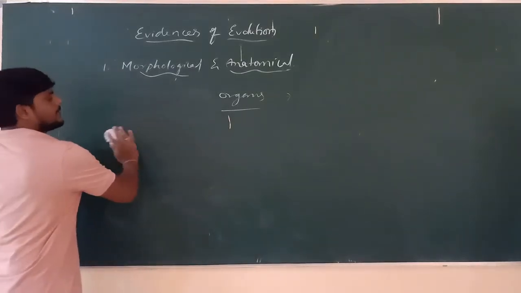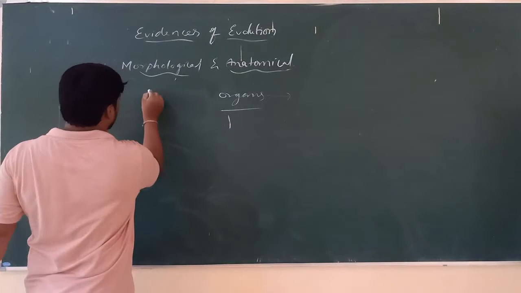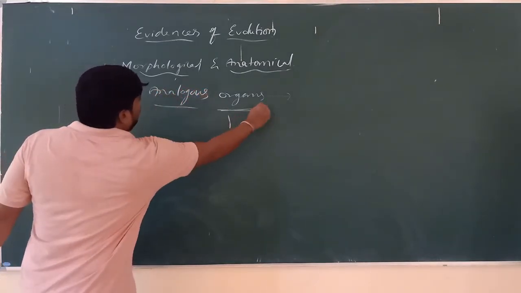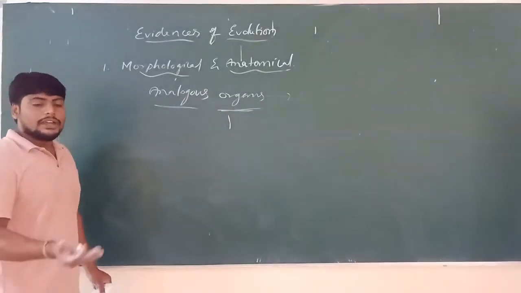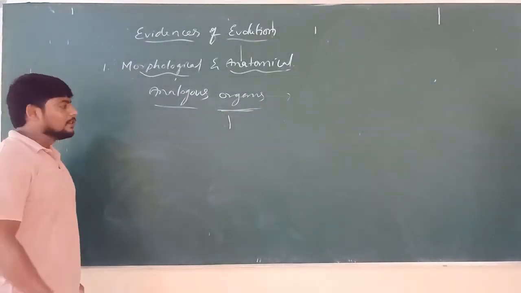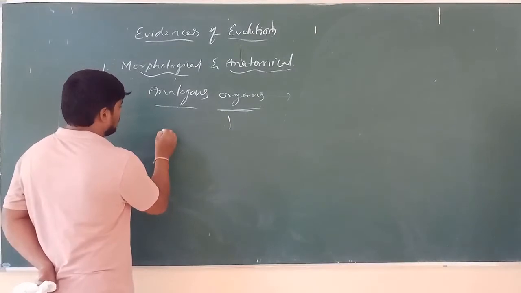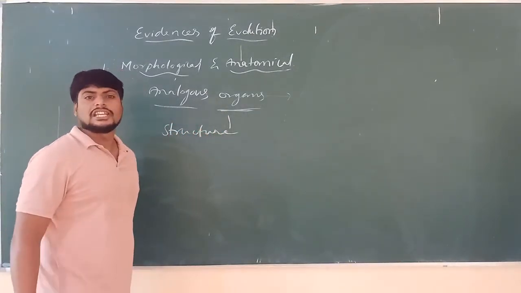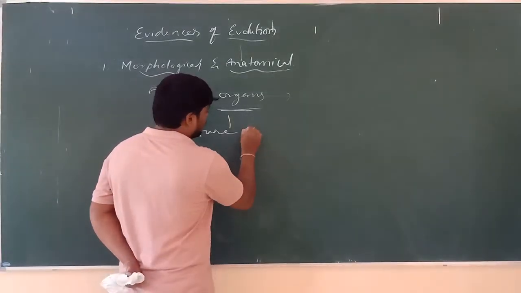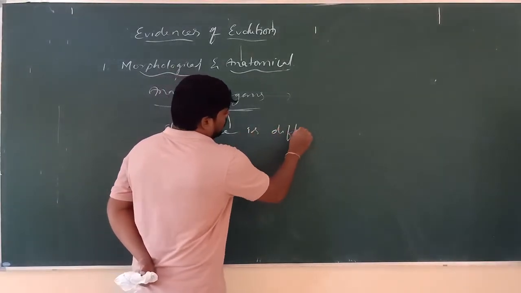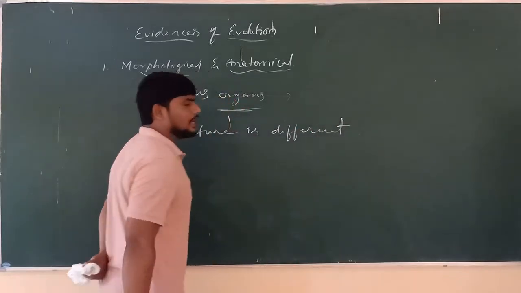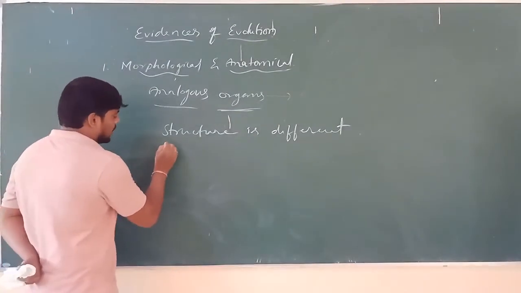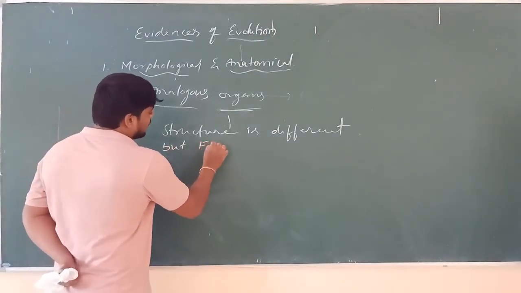Analogous organs are the reverse of homologous. Their original structure is different, and the similarity is their function. Function is the same.